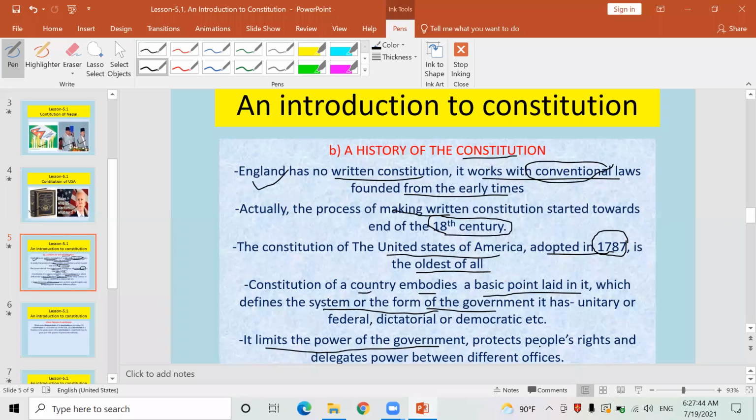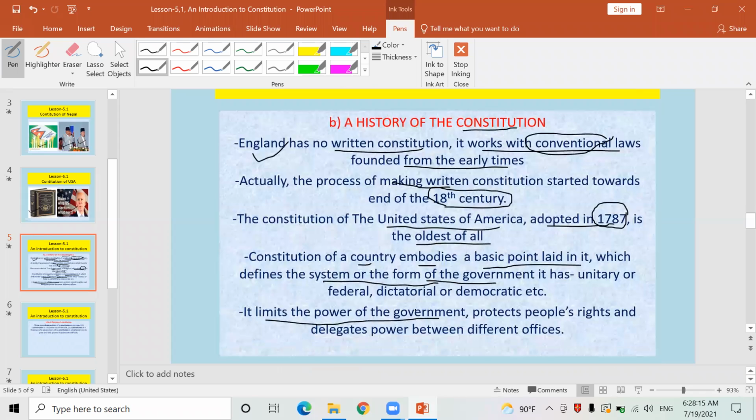What are the power and function of the Supreme Court and different High Courts of Nepal, or High Courts of other nations? This Constitution delegates the power, shares the state power with these three major organs of the government, that is judiciary, executive, and legislature. You might know about these three major organs of the government.